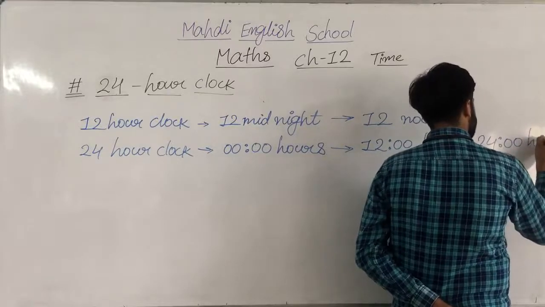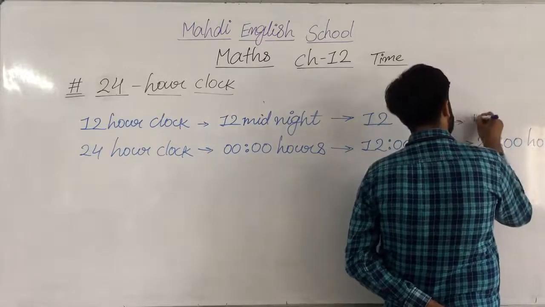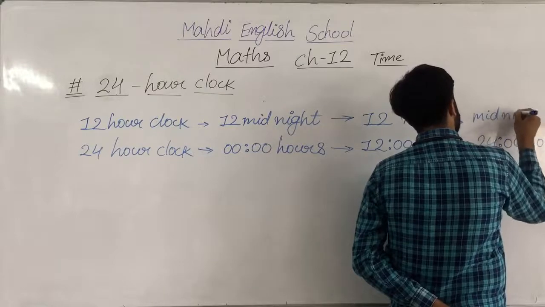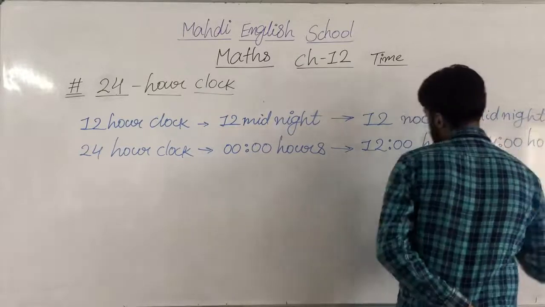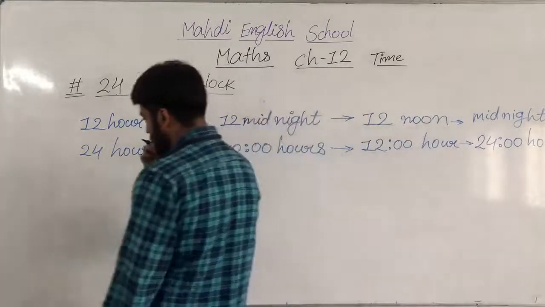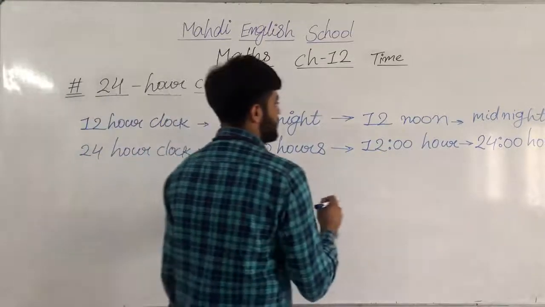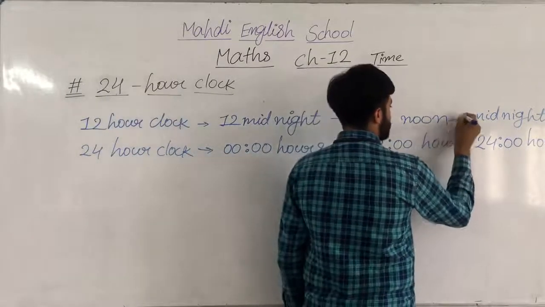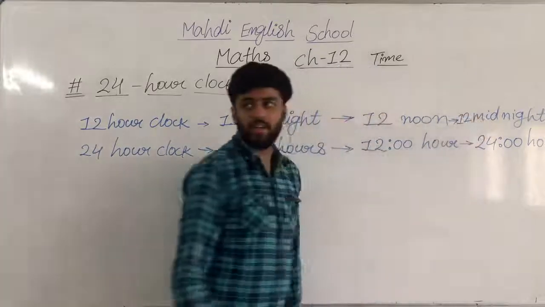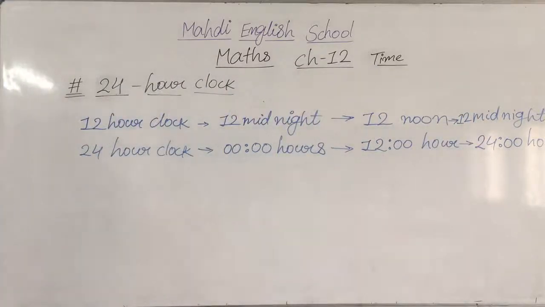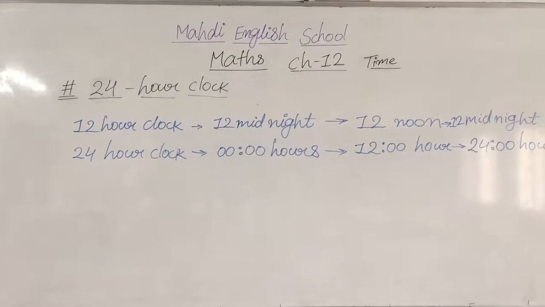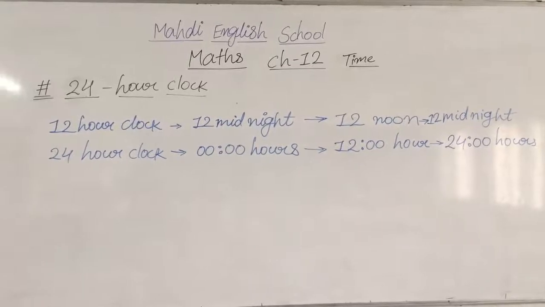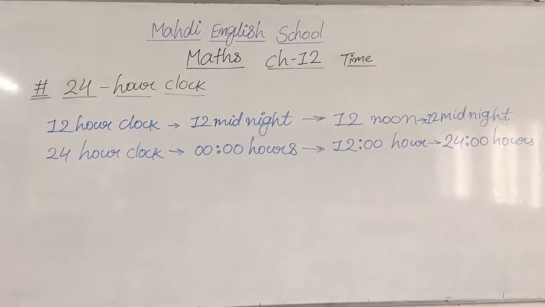24-hour and midnight. What I am telling you: 12 midnight. This is a 12 midnight. Note down all these things in the book. I hope you have all understood. What was the concept of this clock, my dear students? 12 hour is equal to midnight.